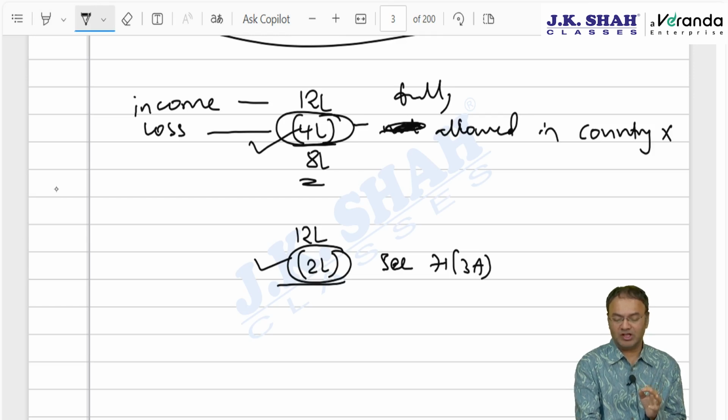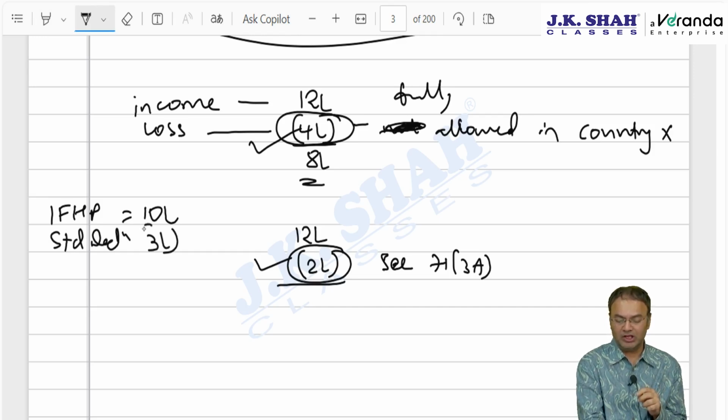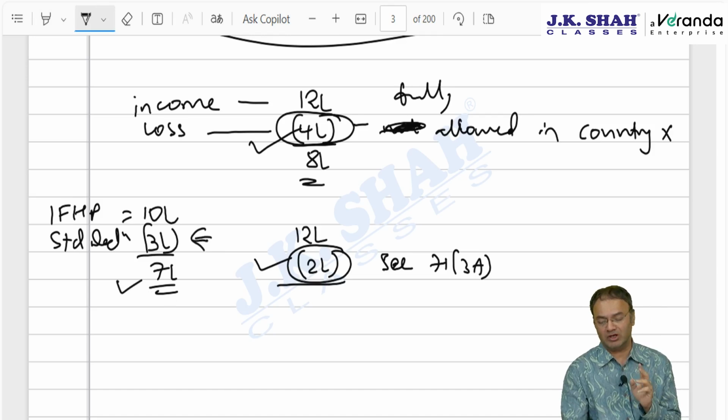Another example, say you have IFHP rent from a foreign country, 10 lakh rupees. As per the law of that country, full 10 lakhs is taxable. In India, 30% standard deduction is allowed, 3 lakh rupees. In India, 7 lakhs only is taxable. In India, this is allowed. In the foreign country, there is no such concept of standard deduction. What to do? Answer, 7 lakhs taxable, follow Indian tax law.